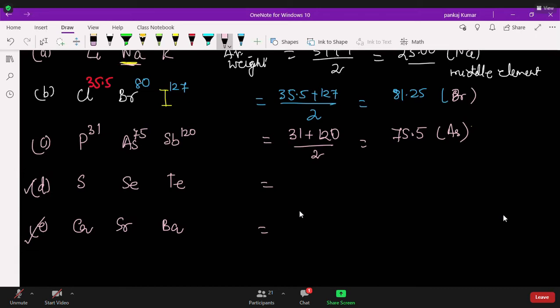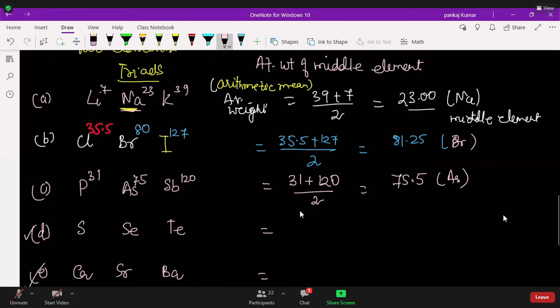Lithium, sodium, and potassium are in the same group, sir. Yes, they belong to the same group. Lithium is an alkali metal, and it will be in the first group. Sodium will be in the first group too. Okay, you check. This is homework.